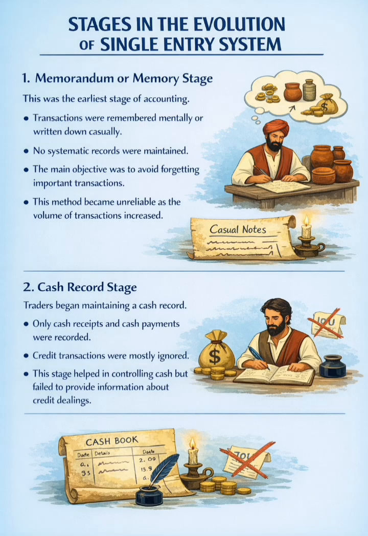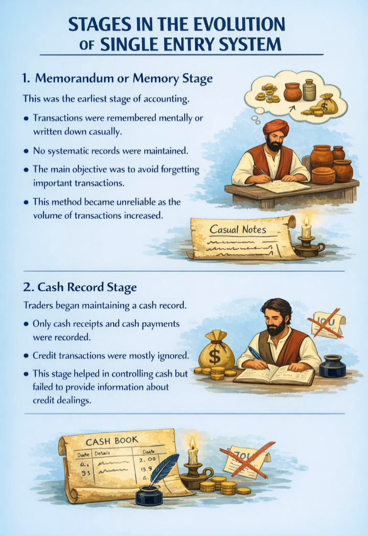Stages in the evolution of single entry system. 1. Memorandum or memory stage. This was the earliest stage of accounting. Transactions were remembered mentally or written down casually. No systematic records were maintained. The main objective was to avoid forgetting important transactions. This method became unreliable as the volume of transactions increased.